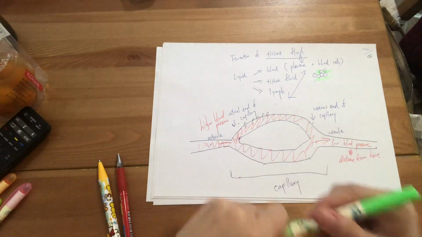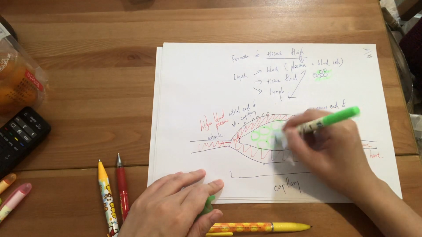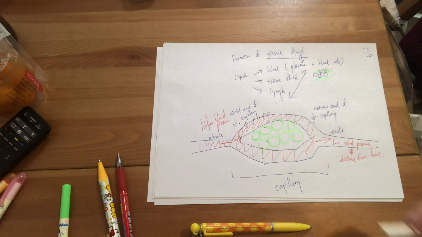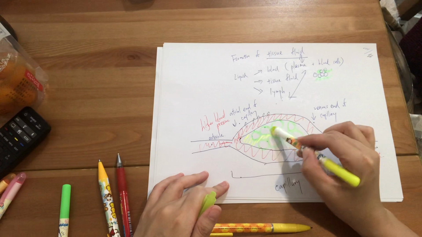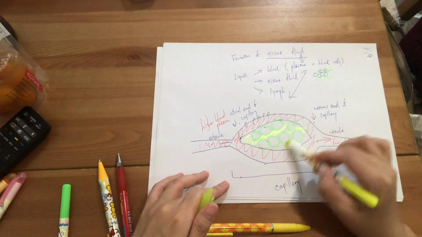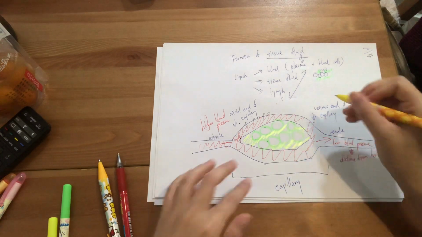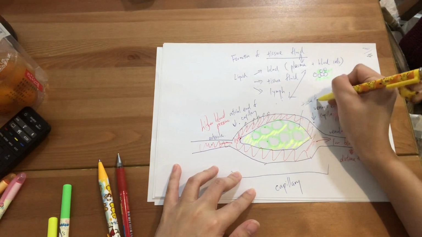Let me draw some. We have a cell here. And around the cell, these are tissue fluid. The yellow color part will be the tissue fluid.